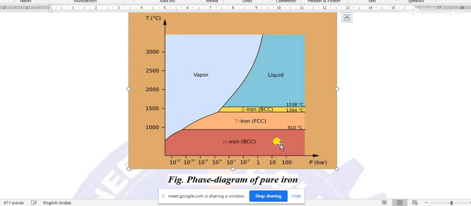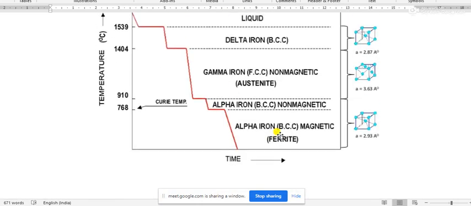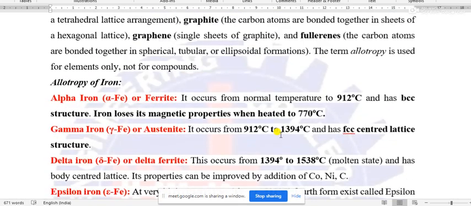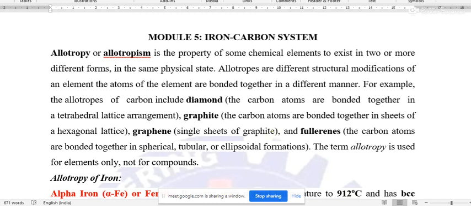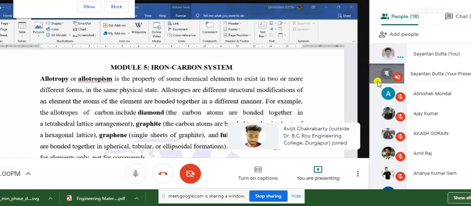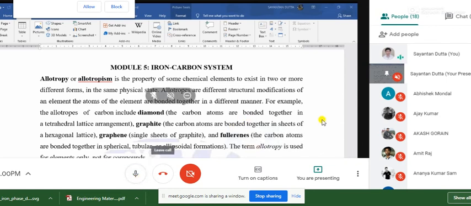Now this is all about the phase diagram of pure iron and allotropy of pure iron. If you have any doubts regarding this, you may ask, or we can discuss all those things.